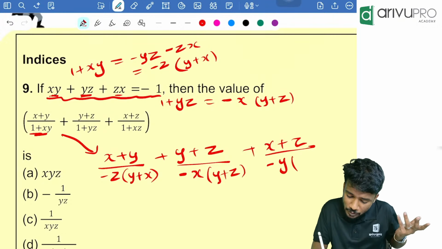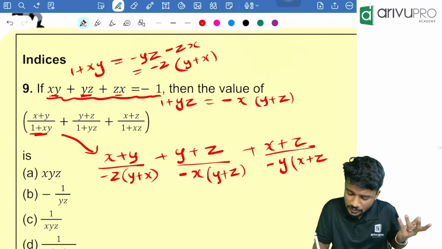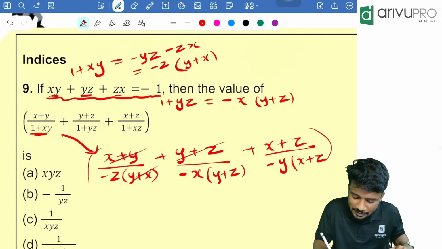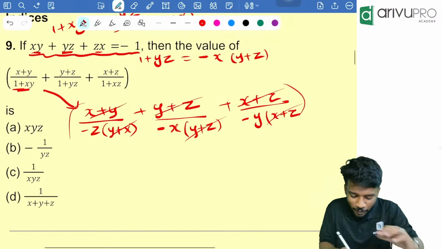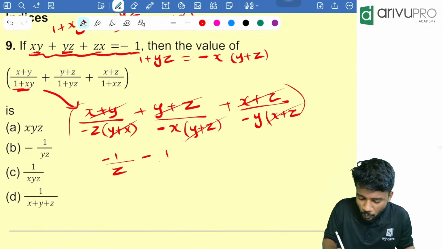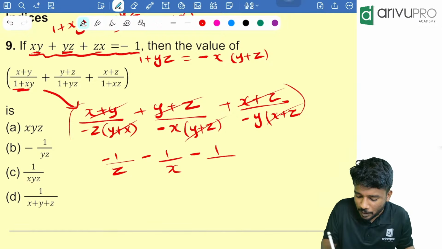Minus y into x plus z. Now people, this and this got cancelled. This and this got cancelled. This and this got cancelled. Now people, what is remaining? Minus 1 by z minus 1 by x minus 1 by y.